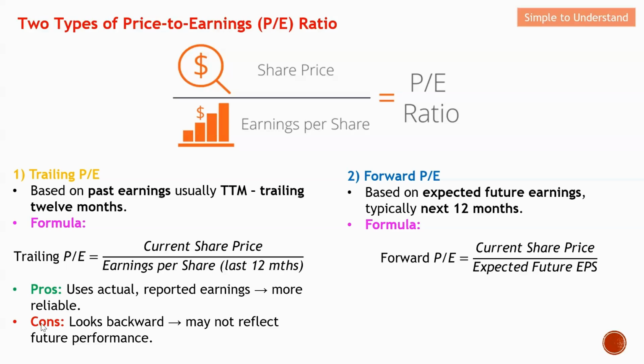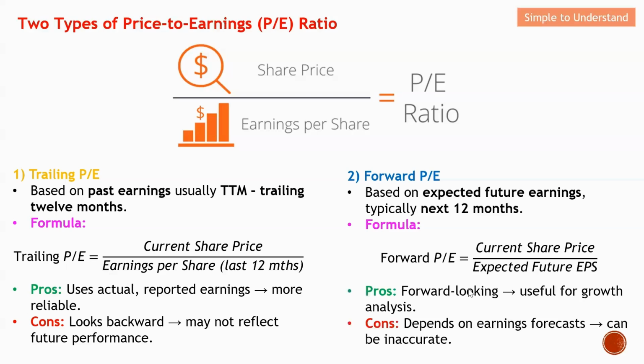While coming to the cons, they look backward and may not reflect future performance. As for forward PE, they are actually forward looking. So this can be very useful when we are going to anticipate the growth. However, on the con side, all these forecasts can be totally wrong.